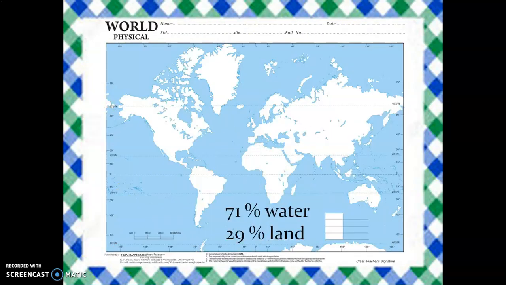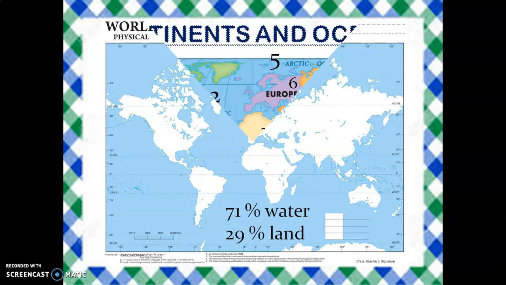This is the physical map of the world. This blue color represents the water, and the white portion represents the land on the planet Earth. Water occupies 71% of the planet and land occupies 29%. This means that about 3 parts of the Earth's surface is water and 1 part is land.